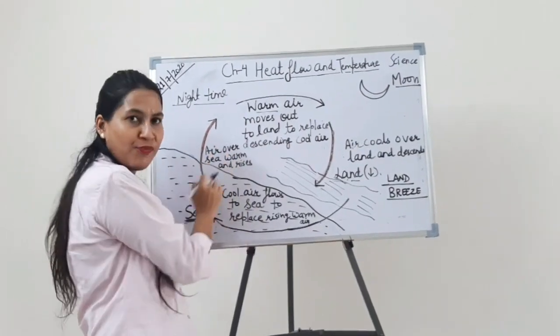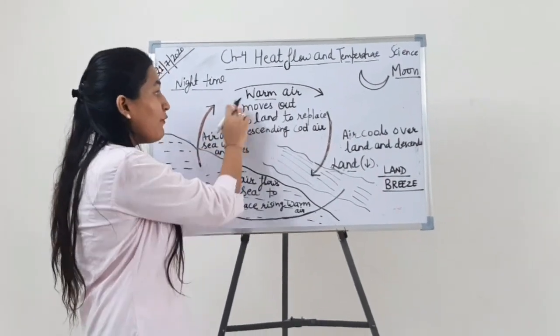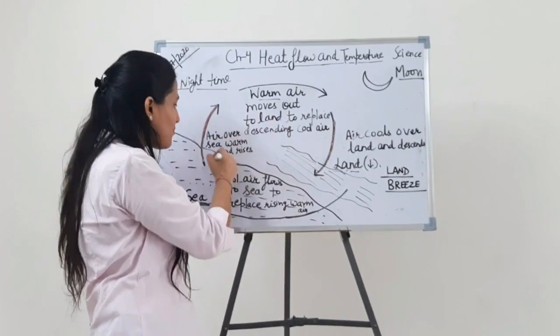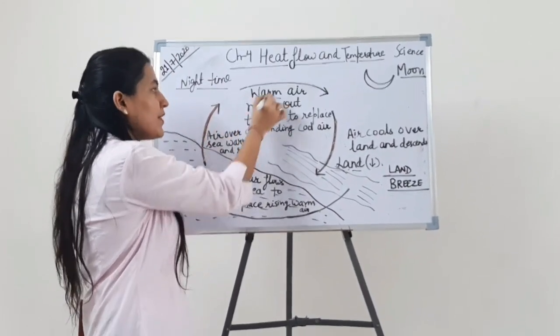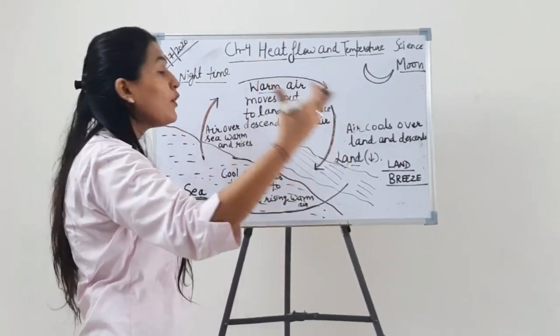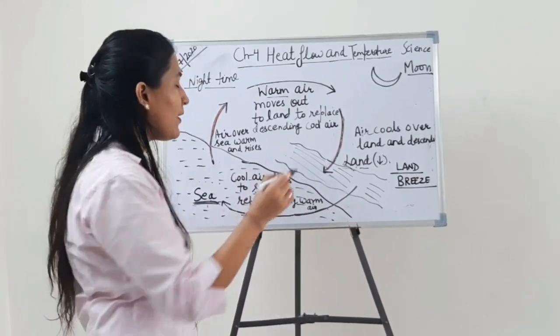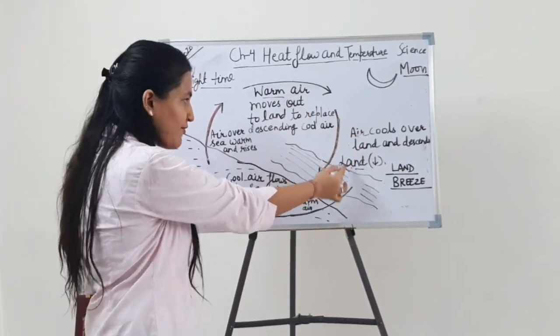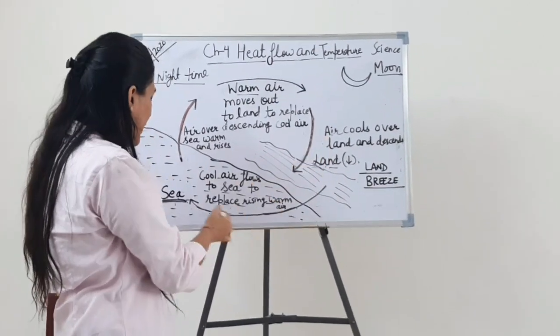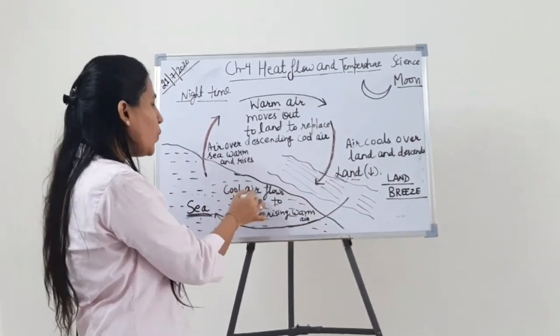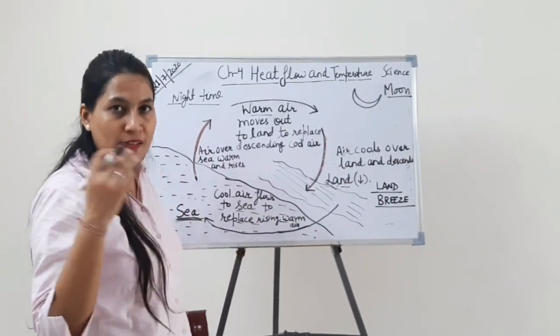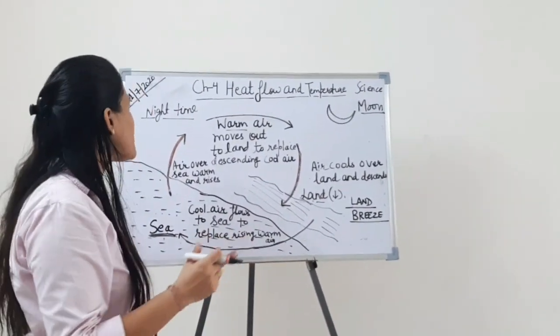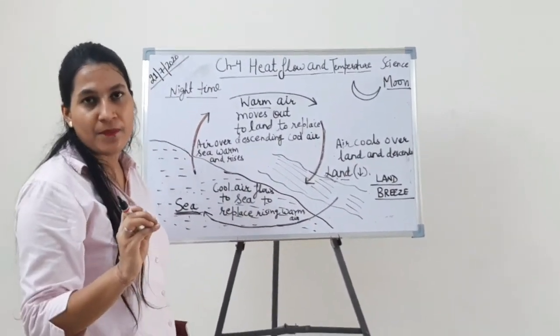Once the air is warm, which is in the sea, warm air moves out to land. This warm air, you can see the arrows, moves out to land to replace the cool air. So the warm air moves to land, it becomes cool. After the air gets cool, it will move towards the sea. Then cool air flows to the sea to replace the rising warm air. This process is called land breeze.